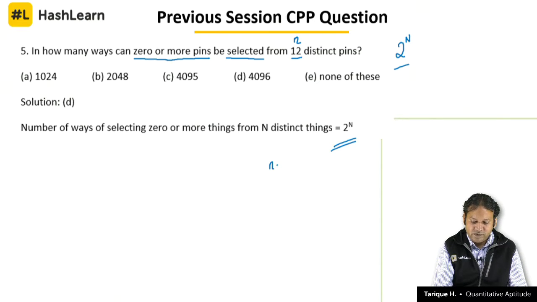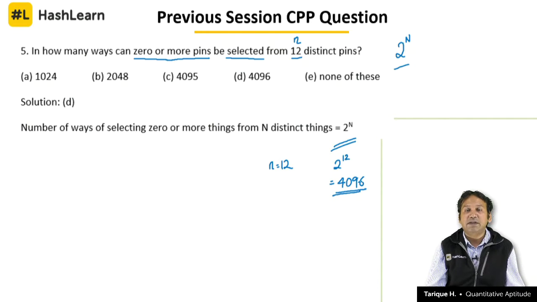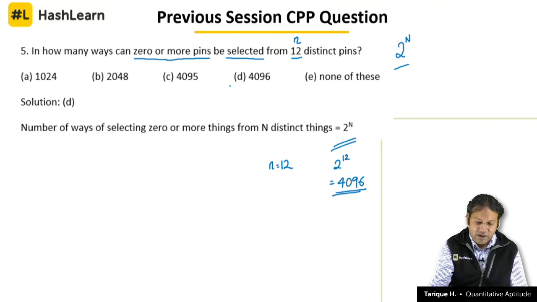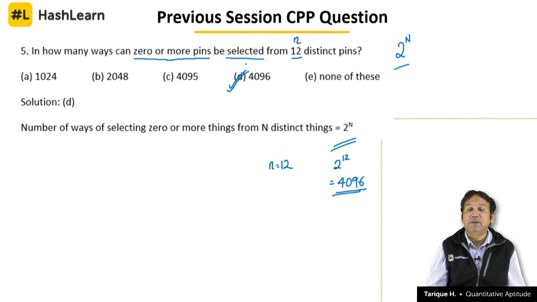We have 12. The answer will be 2 power 12. 2 power 10 is 1024, 2 power 11 is 2048, 2 power 12 is 4096. So the answer becomes 4096. A very simple question if you know the formula.